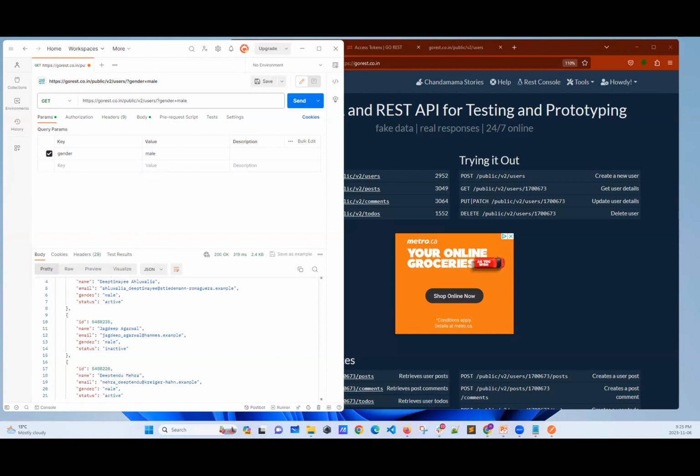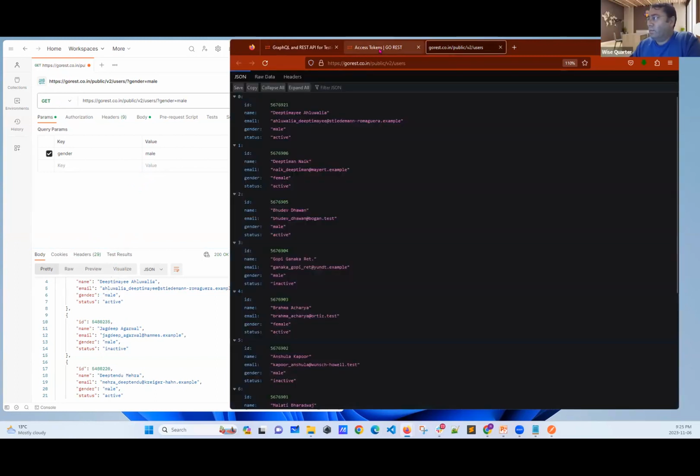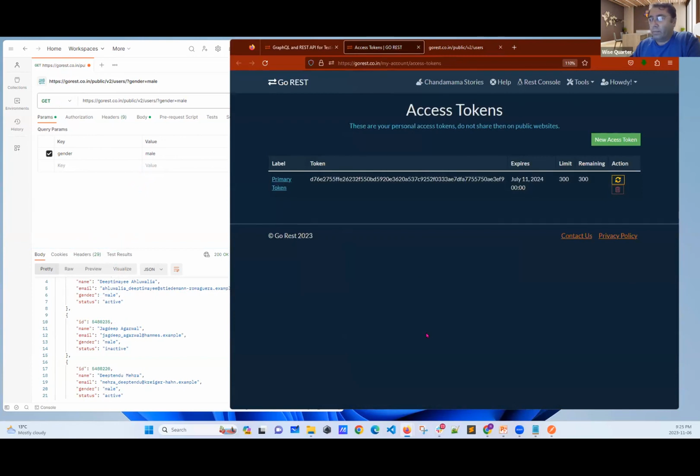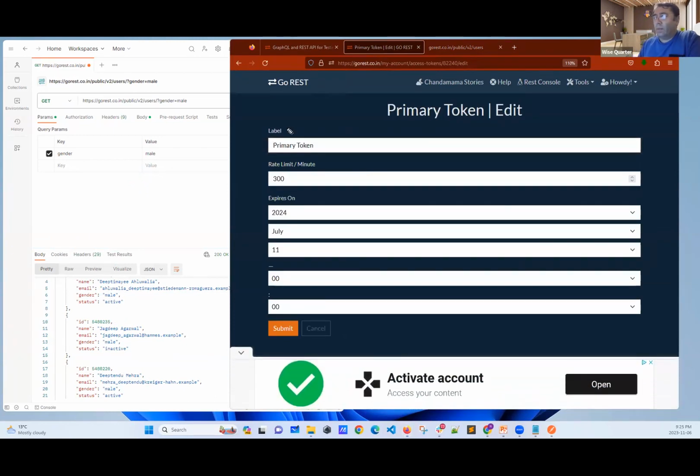And one more thing, we talked about the token. Is my token going to change or is it going to stay forever? No, every time I make a request, it's going to change. No. Now let's go to your token, which is here. Please click primary token. Now, you have a limit here. Mostly you have 90 minutes, but I changed it to 6 hours.